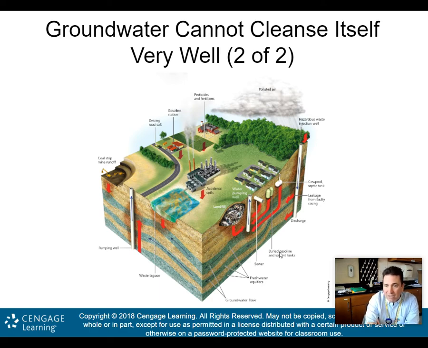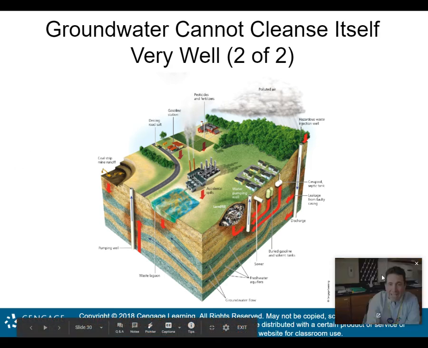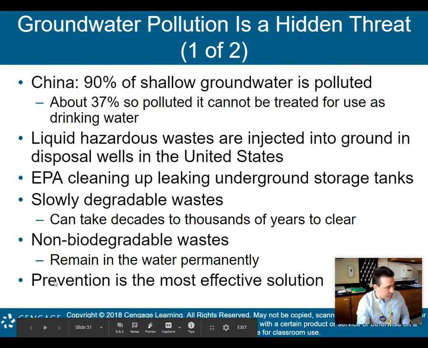Sewers, right? Buried gasoline or solvent tanks that may happen to rupture can pollute your groundwater. Pesticides and fertilizers, okay? A gasoline station can have some of that gasoline leak into the groundwater. And obviously polluted air. If you have acid rain falling down, that rain has some toxicity to it. Well, that rain then seeps into the ground, and you have some polluted groundwater. So again, there are many ways that we pollute our groundwater, and unfortunately, the groundwater has a hard time cleaning itself.